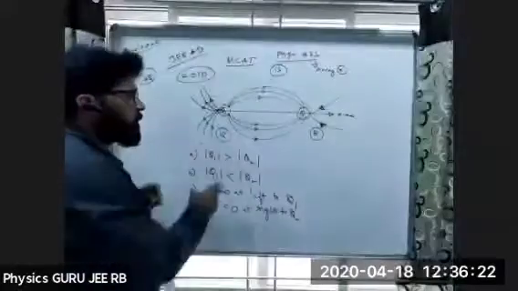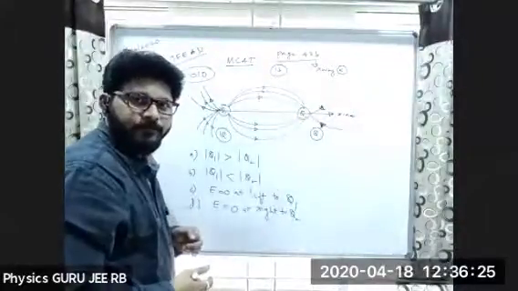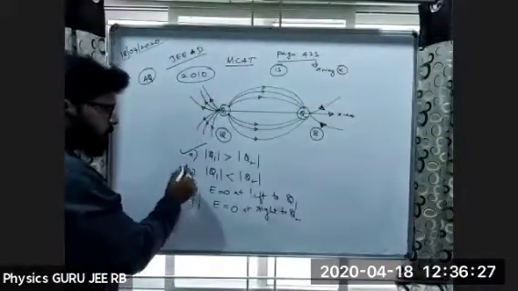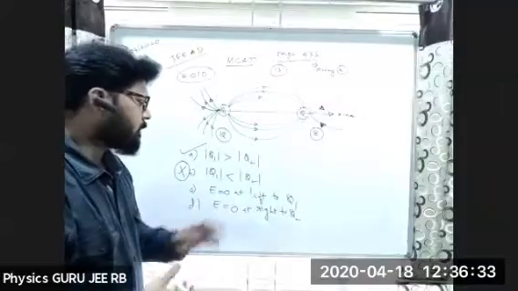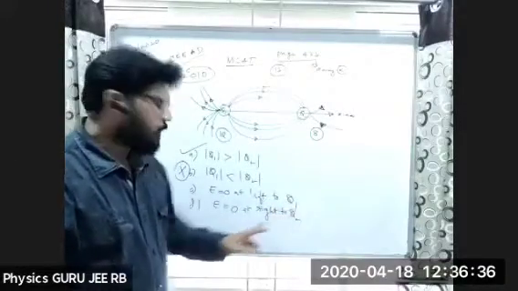So whose magnitude will be greater, Q1 or Q2? Q1 will be greater. This will be a wrong answer, right? Q1 is less than Q2. Okay. Next, we have to decide E is equal to 0 at left of Q1,